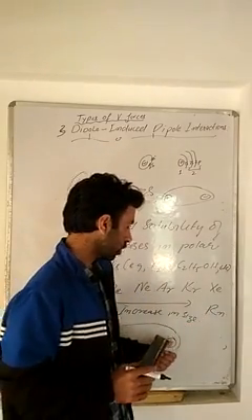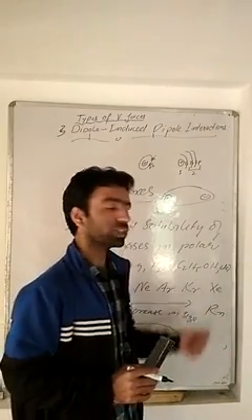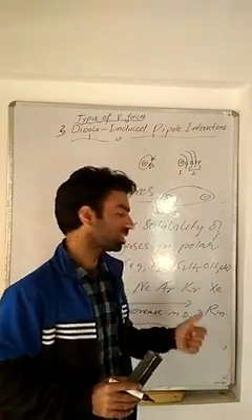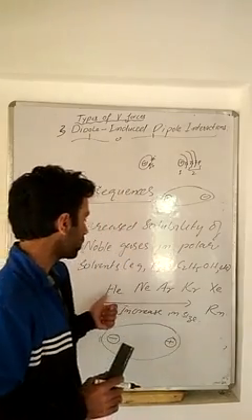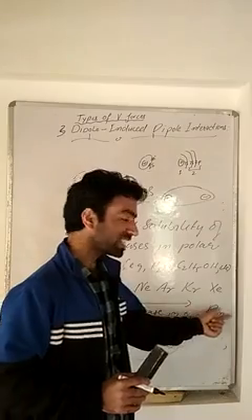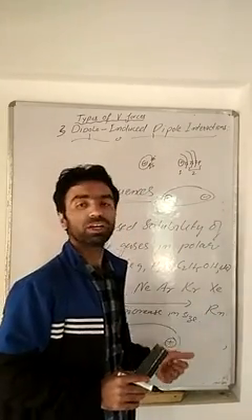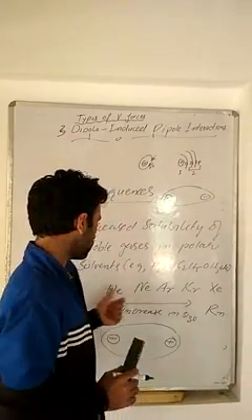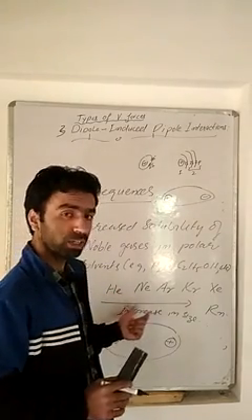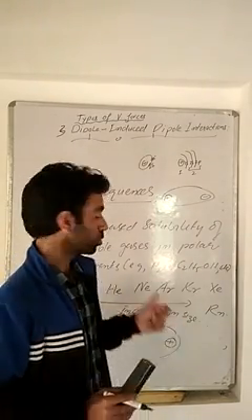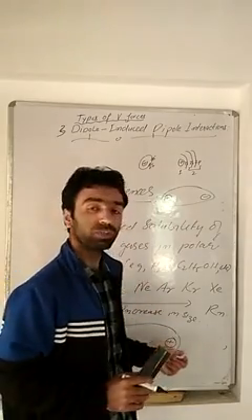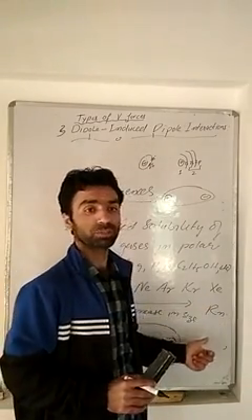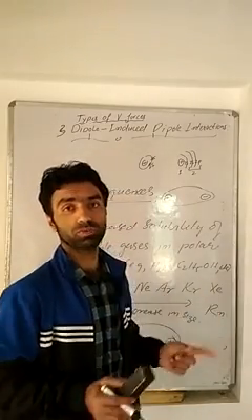Why? Because this positive end will attract the outermost electrons much more easily in case of radon, because the outermost electrons in radon will be less tightly held as compared to that of helium. So greater is the distortion in case of radon. What does that indicate? That means greater polarizability of radon as compared to that of helium. In case of helium, the outermost electrons will be strongly held. So once they are strongly held, this dipole will not exert much influence on the helium atoms as compared to that of radon atoms. In case of radon atoms, the outermost electrons will be loosely held.